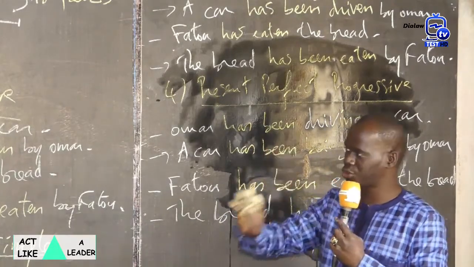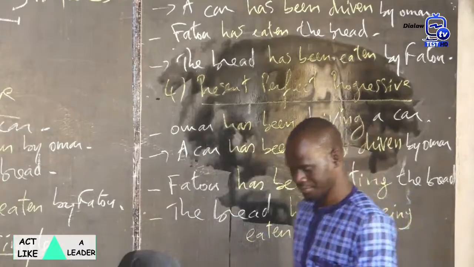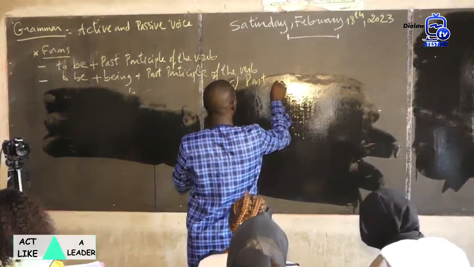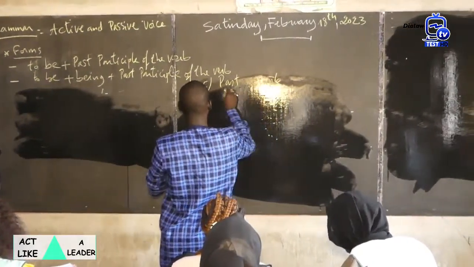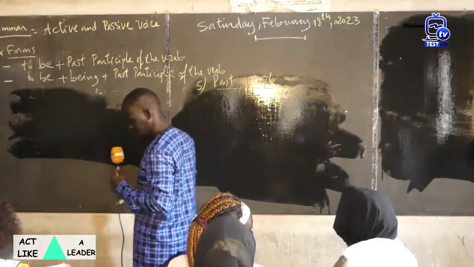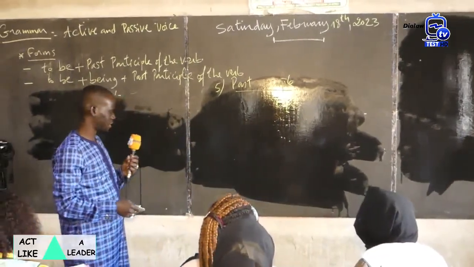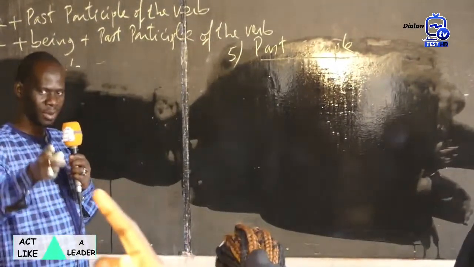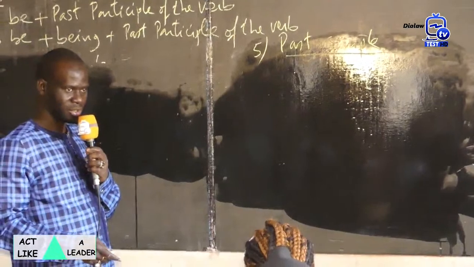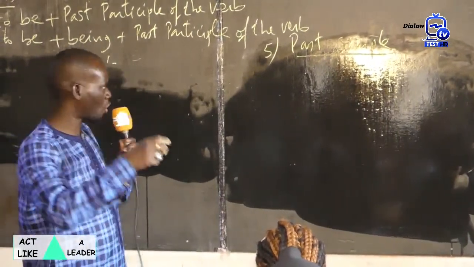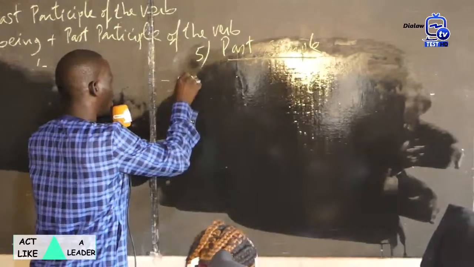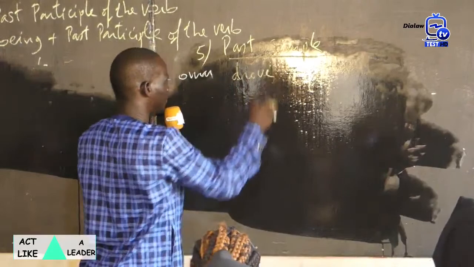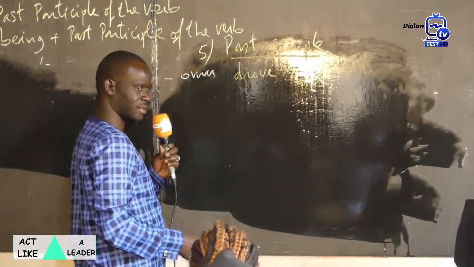I give you 5 minutes to take this. Okay? 5 minutes. Number 5. The past simple. Who can transform the sentence into the past simple? Omar. To drive. Omar drove. Omar drove. Like this.